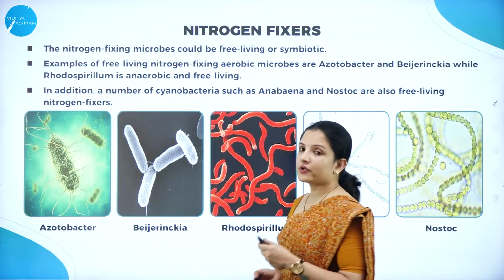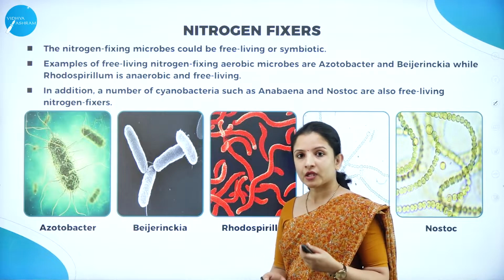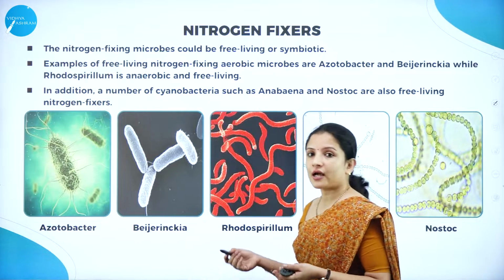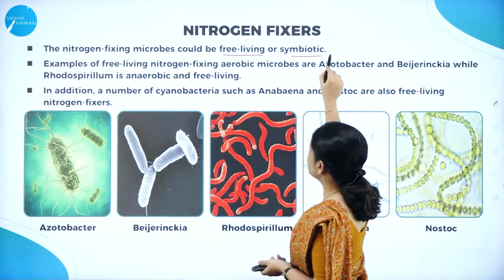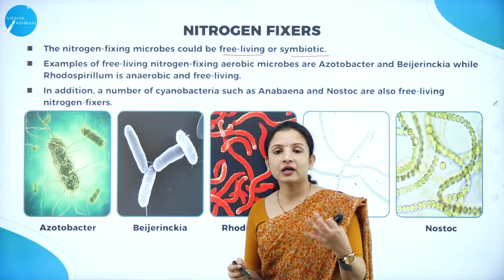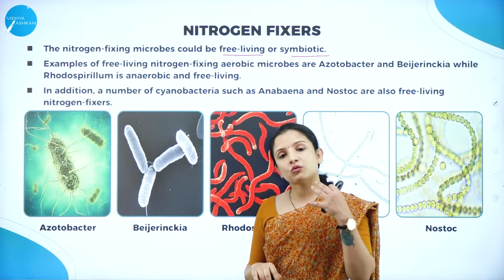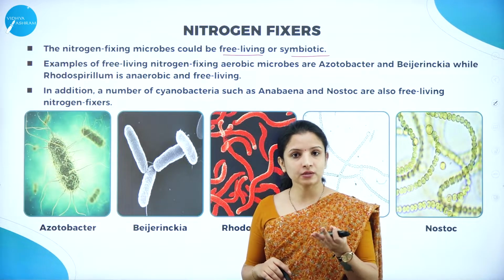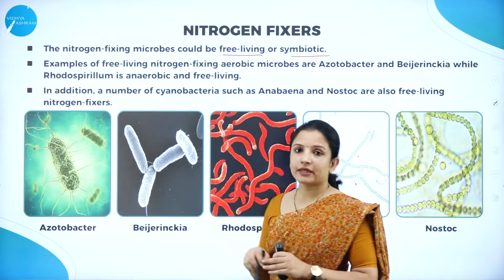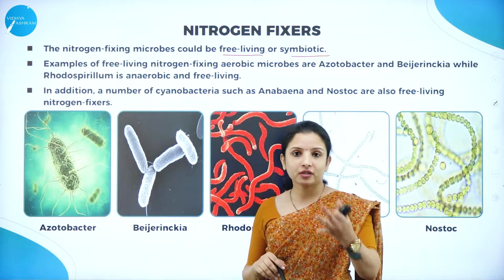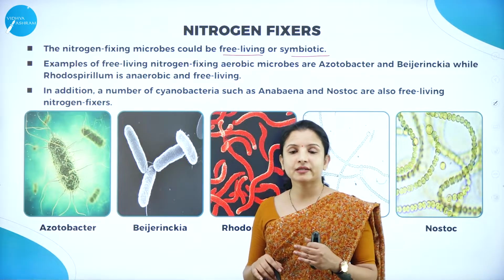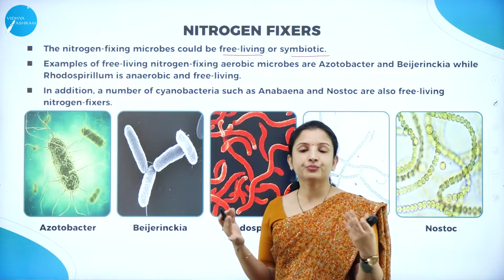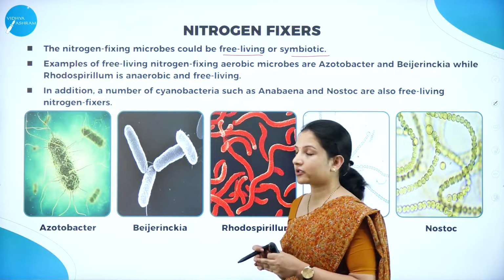We shall understand the different nitrogen fixers that are there in the environment or in the soil. The nitrogen fixing microbes can either be free living or symbiotic. Free living means they do not have any association with the plant. Their only function is to convert the nitrogen to ammonia and then make it available to the plant. But symbiotic nitrogen fixers means they depend on the plant. The plant depends on these bacteria and the bacteria depend on the plant. So they are showing a symbiotic association. Both are benefited. Here it is called symbiotic bacteria.